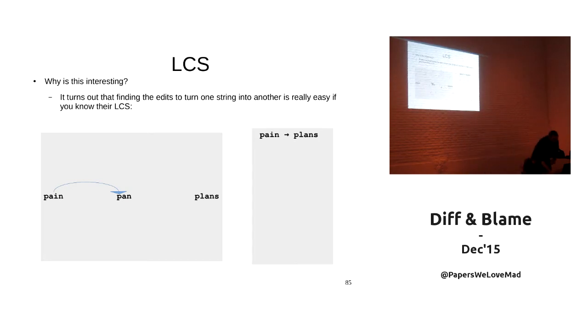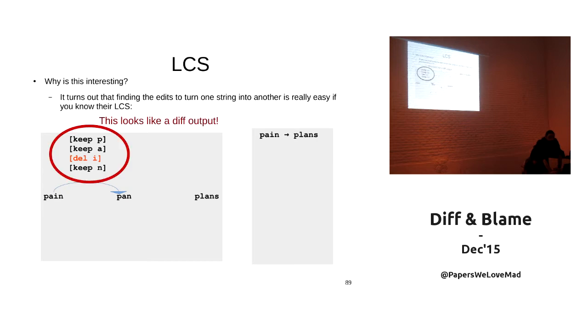So it's pretty simple. We are going to keep the P, we are going to keep the A, we are going to delete the I, and keep the N. So it's very, very simple. Not so easy to go from paint to plants, but from paint to pan is really simple.